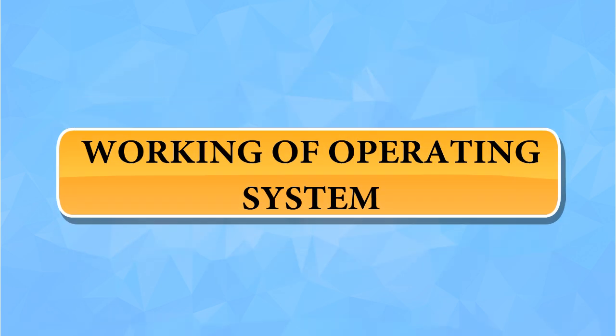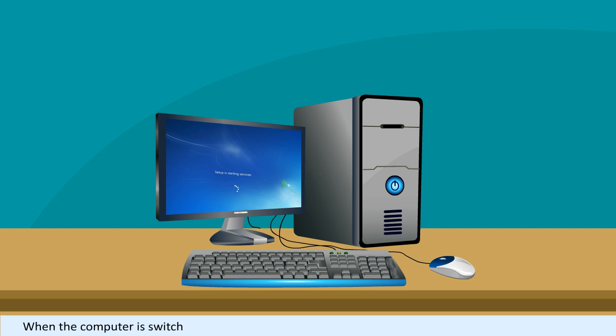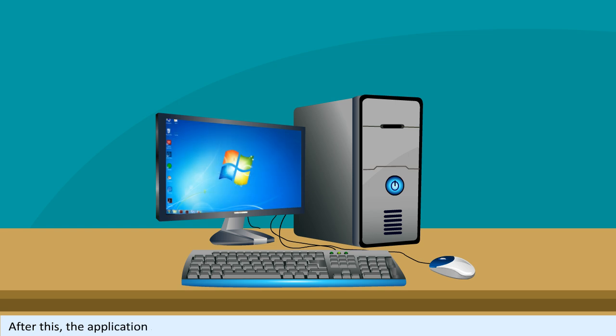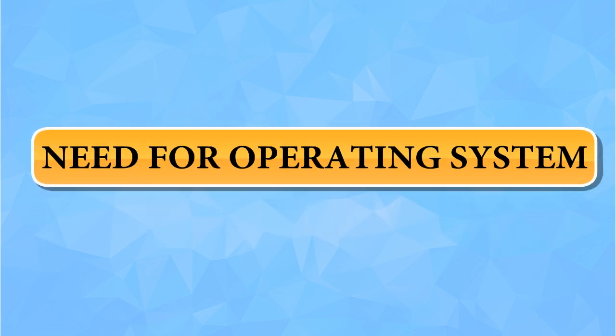Working of operating system. When the computer is switched on, the operating system is loaded first in the computer's main memory. This process is known as booting. Once the booting is done, the system comes in the control of user. After this, the application software is loaded by the user to do the desired work. User gives instructions to the application software which are translated by the operating system and passed on to the hardware for processing the data.